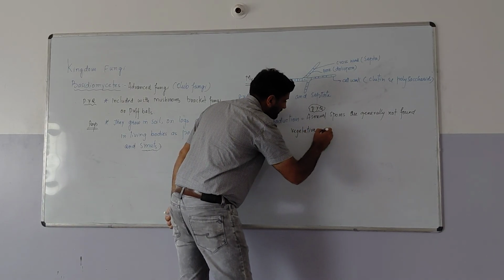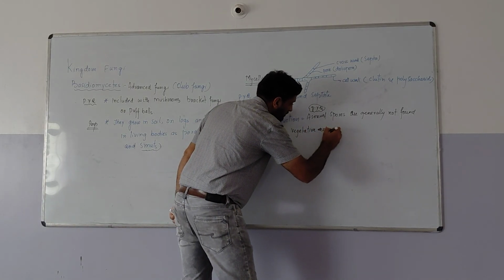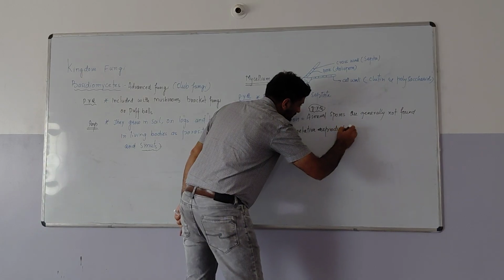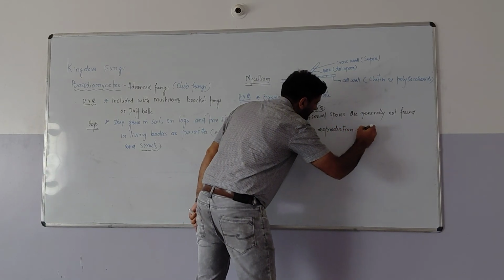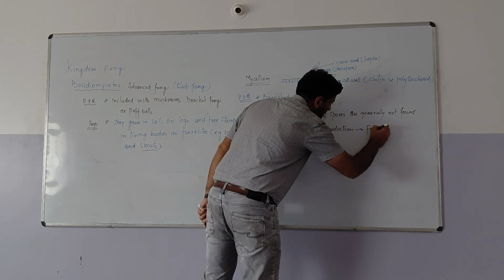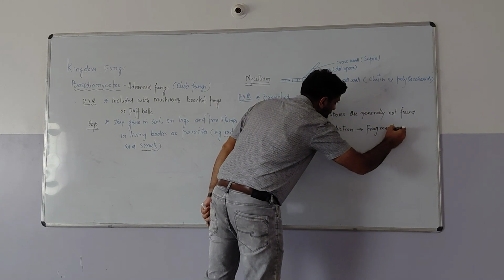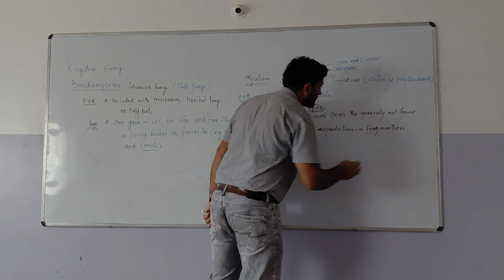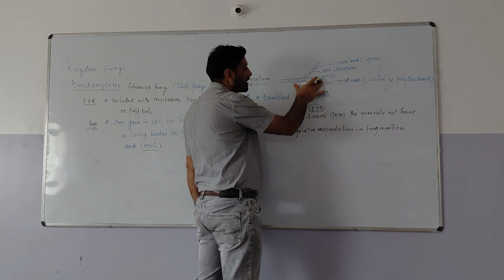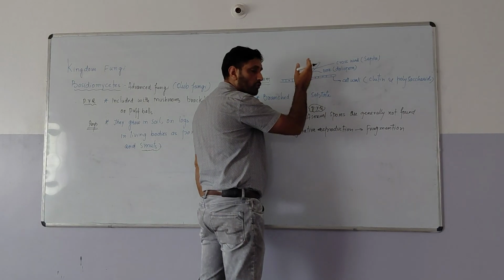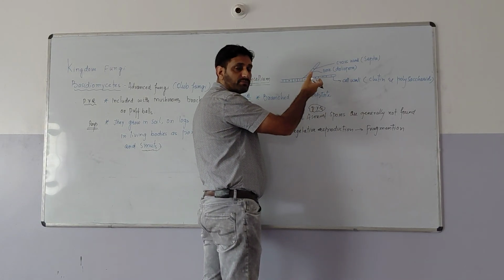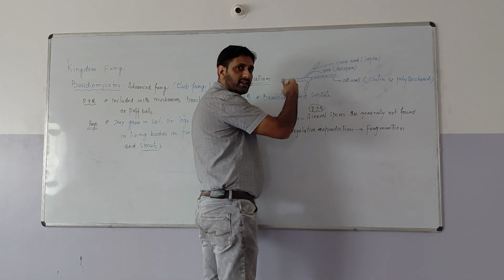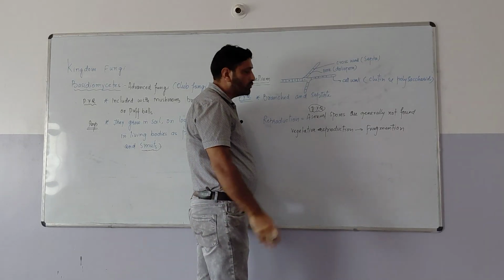Vegetative reproduction is by fragmentation, and you know fragmentation. In the first lecture we have discussed this. When the mycelium or hyphae is broken down into pieces, each piece is called a fragment, and each fragment will give rise to a new mycelium.